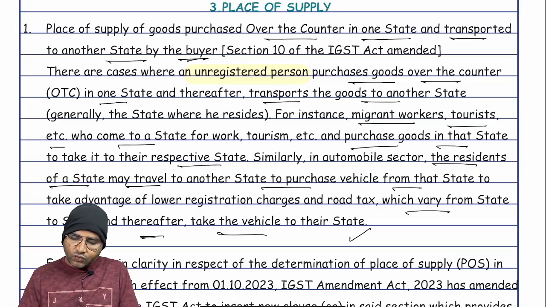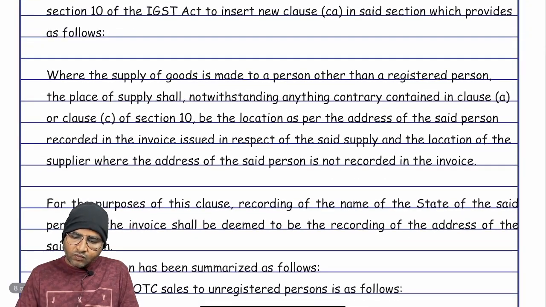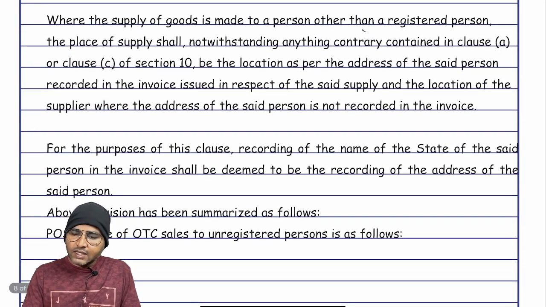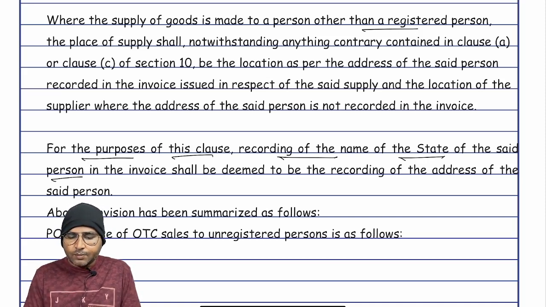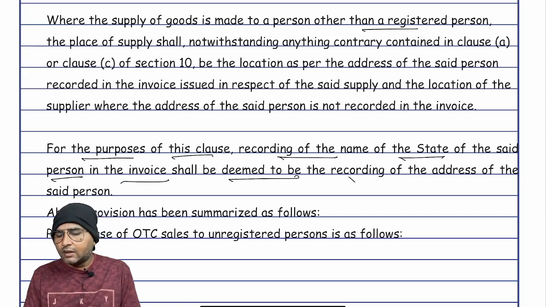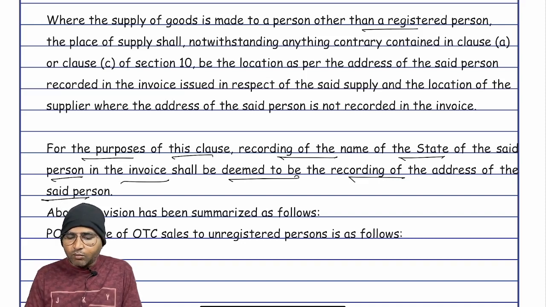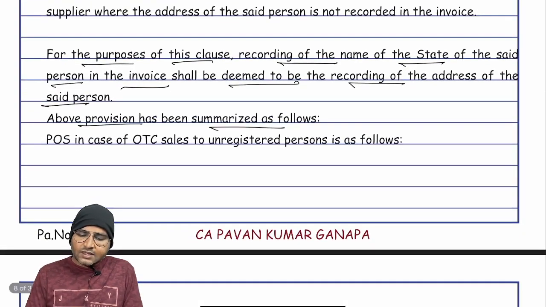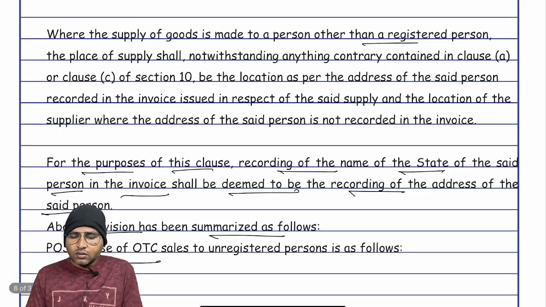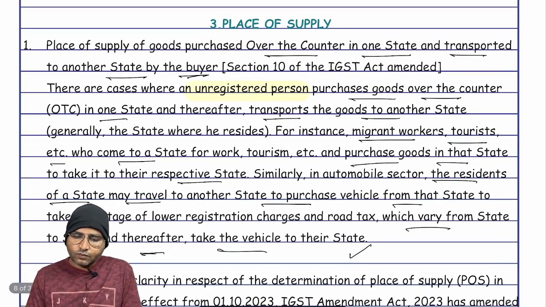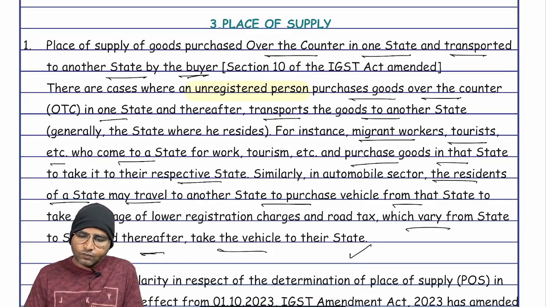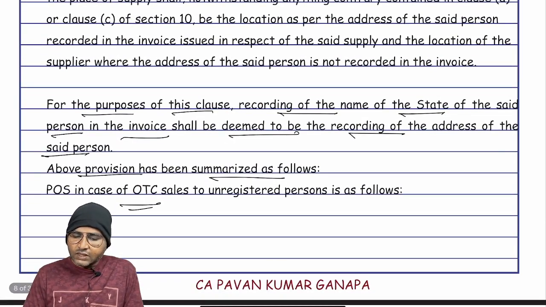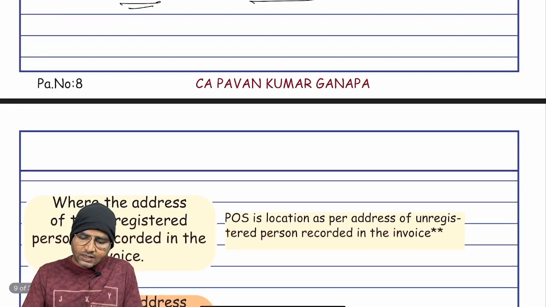Right. So the first amendment, where the supply of goods is made to a person other than a registered person. For the purpose of this clause, recording of the name of the state of the said person in the invoice shall be deemed to be the recording of the address of the said person. The above provision has been summarized as follows. Place of supply in case of over the counter sales to unregistered person is as follows.